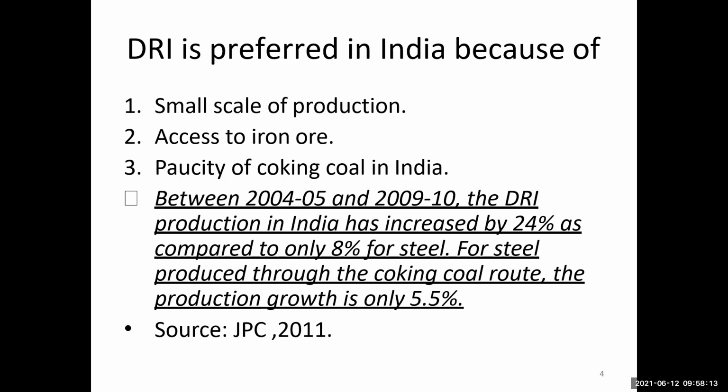DRI compared to steel, the maximum is generated from the power plant. For steel produced through the coking coal route, production growth is only 5.5%.